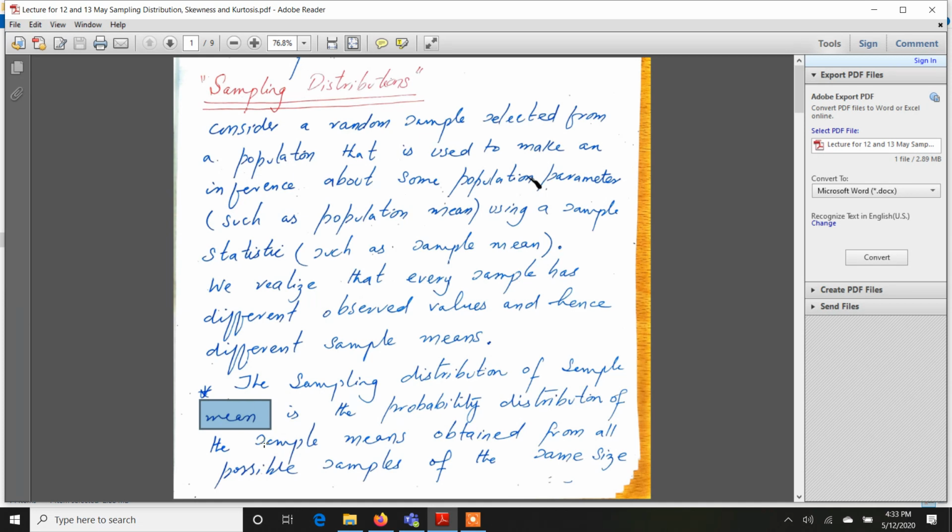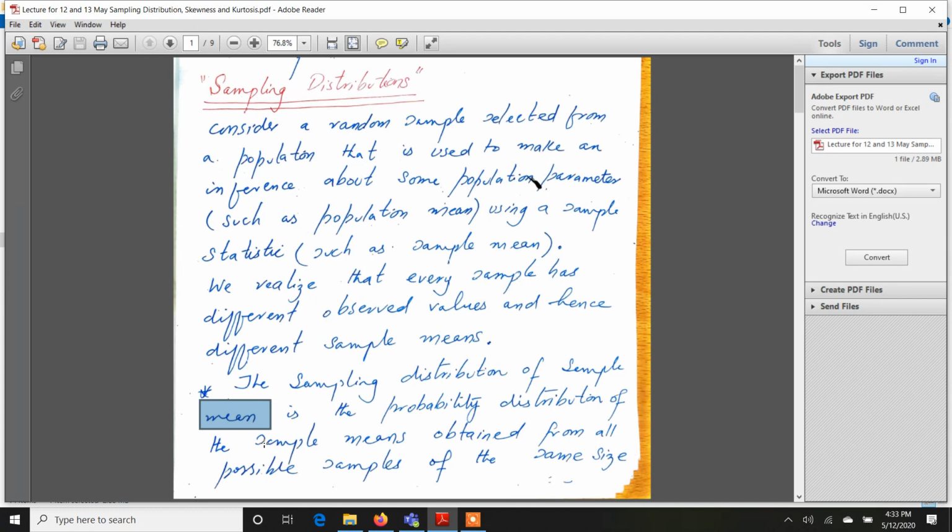But since in this course we'll be focusing on the sampling distribution of the sample mean only, the definition says that the sampling distribution of sample mean is the probability distribution. And what do we mean by probability distribution? That we will have a particular probability assigned to each value of the sample mean.